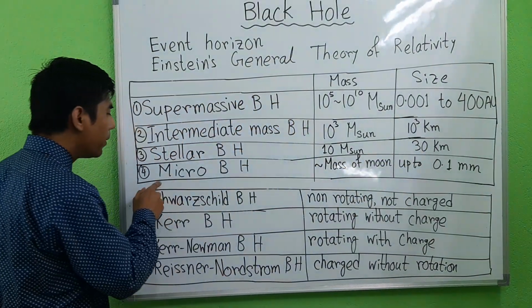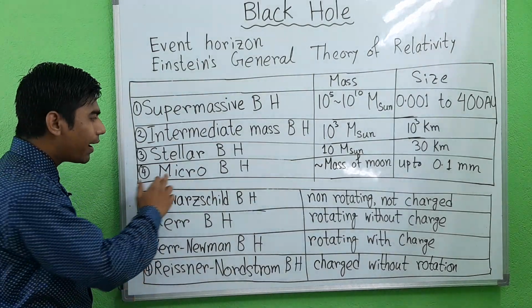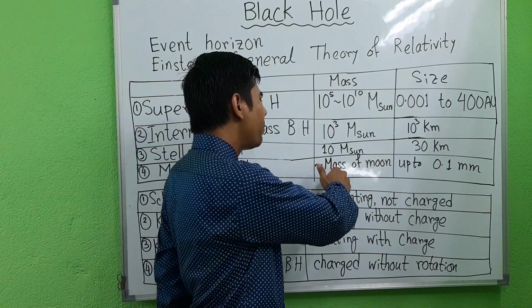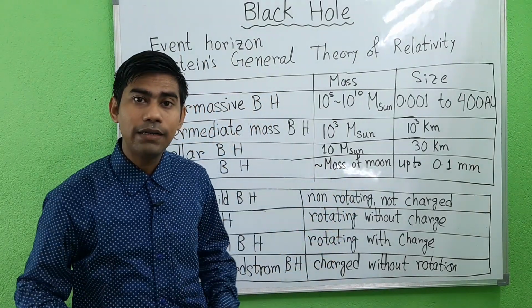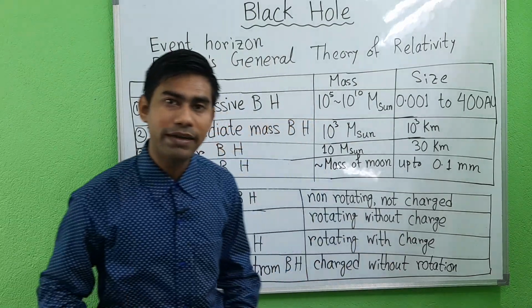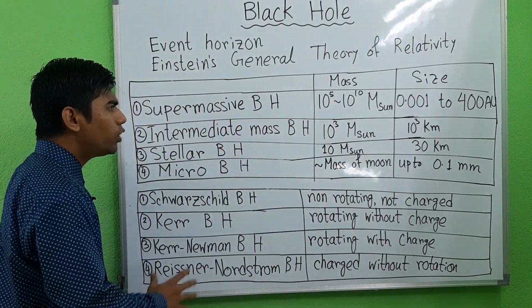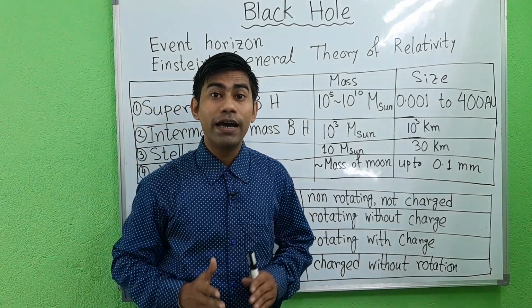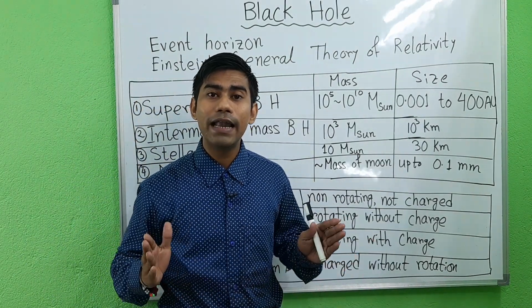And fourth is the micro black hole. It has a mass of around the mass of the moon, and its size is up to 0.1 millimeter. So, these are the four types of black holes according to their physical masses.